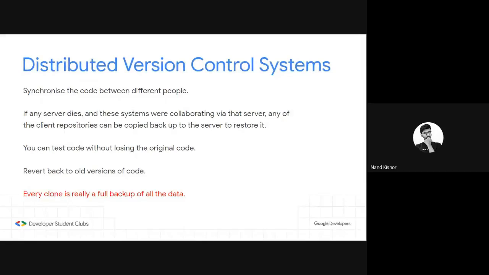And the fourth point is you can revert back to the old version of the code. For example, let's say you made some changes to your original code, and it is showing some errors in the second version of your code. So you can revert back to the original file. These are some of the benefits of a distributed version control system, which is basically Git.